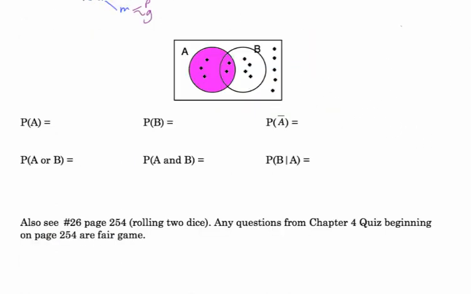Before I start this problem, I like to figure out what my sample space is going to be. Actually, not what my sample space is, but the number of things in my sample space. The number of things in my sample space, I just count up all my dots. 1, 2, 3, 4, 5, 6, 7, 8, 9, 10, 11, 12, 13, 14 things altogether there. 14 dots. So first thing, what's the probability that I am in circle A? Notice it doesn't say just A, the whole circle A. So you can see in the pink there that there are 5 dots out of a total of 14, 5/14ths.